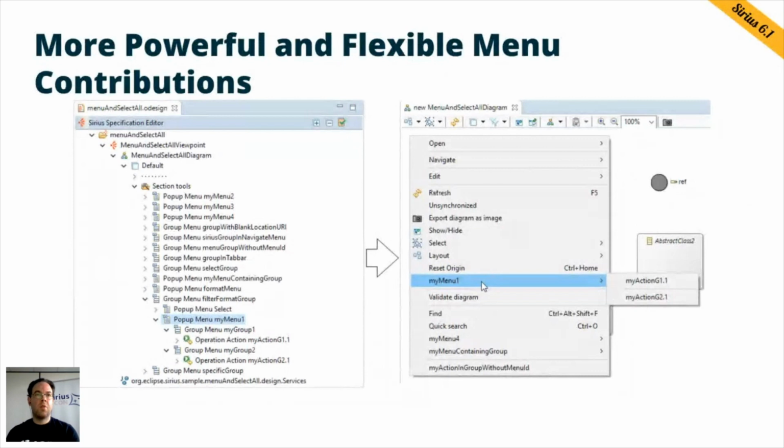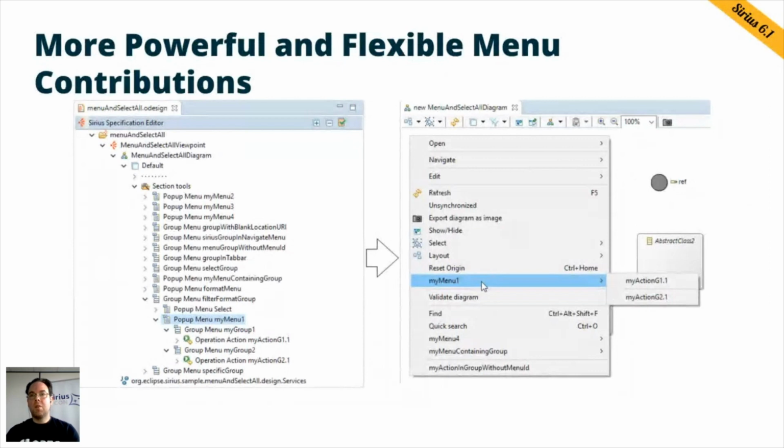With 6.1, you have much more control over that. You can organize your menu items into submenus and sub-submenus, and you can even, for each of your items, decide where it will appear inside the Eclipse context menu, including inside the system menus, for example, the edit submenu, if you know the corresponding technical identifiers.